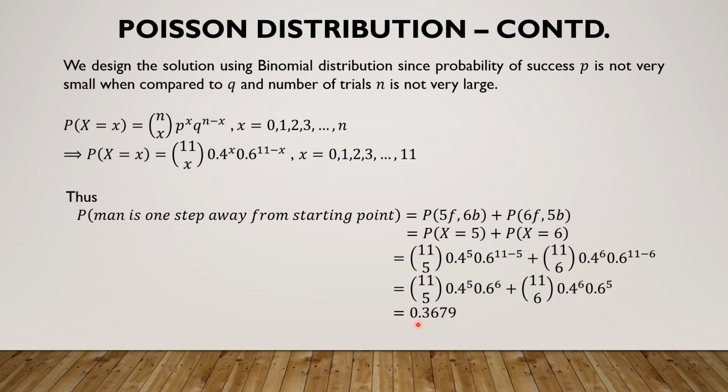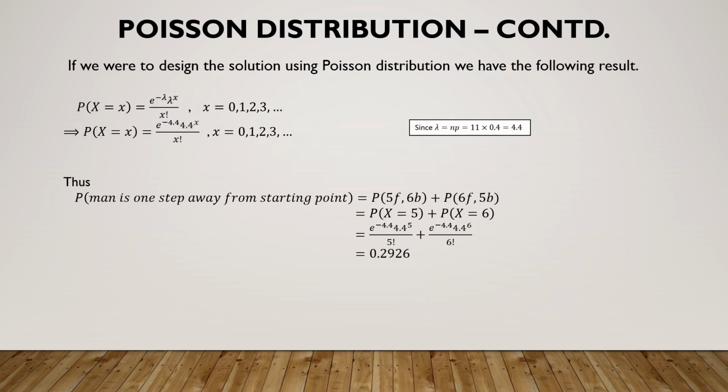This is obtained by using the binomial approximation. If the same problem had to be done using the Poisson distribution, lambda, we know, is n into p, that is 11 into 0.4, that is 4.4. By directly applying the addition theorem once again, for the approximation done using Poisson, we find that the probability is 0.2926, and that does not coincide with the binomial approximation. We find that the answer to the same question using binomial approximation and Poisson approximation differs.